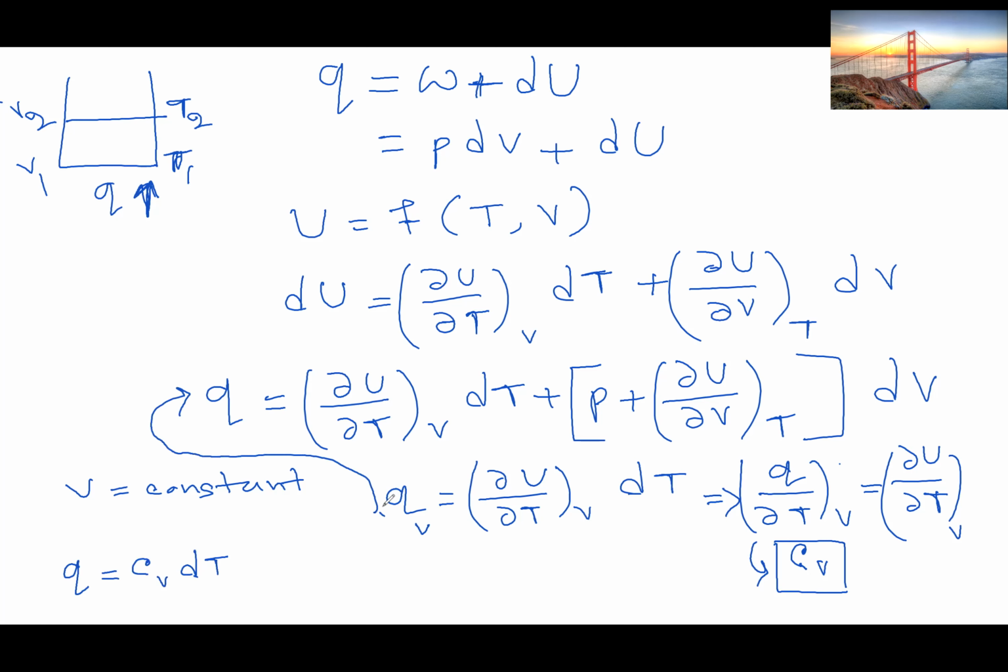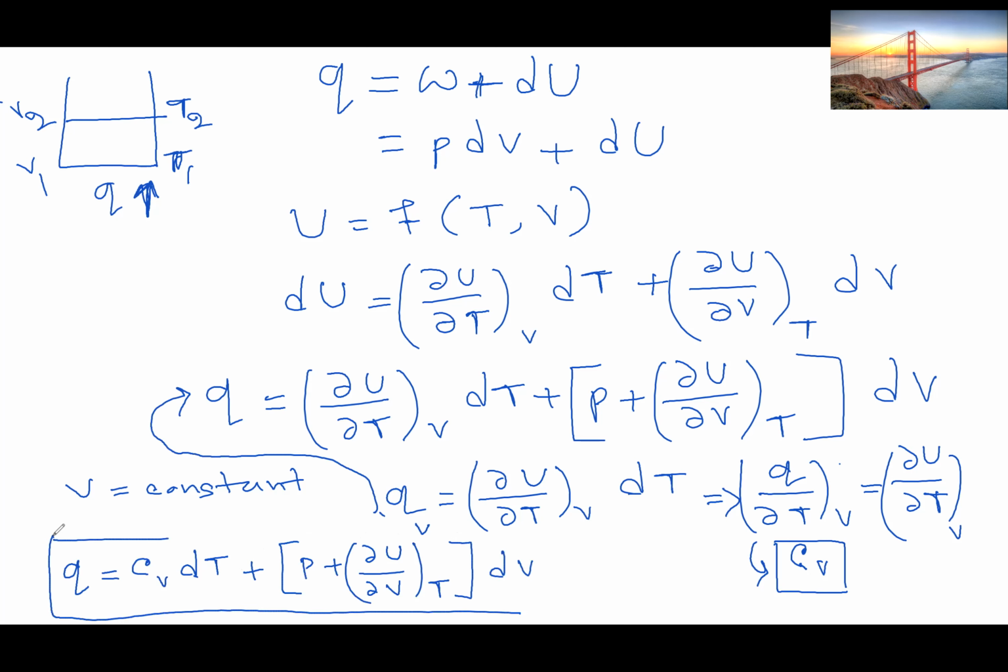So Q equals CV dT plus [P plus ∂U/∂V] dV. So this is the mathematical interlude for the first law.